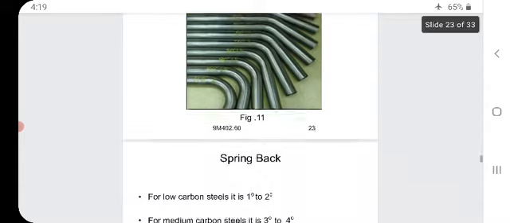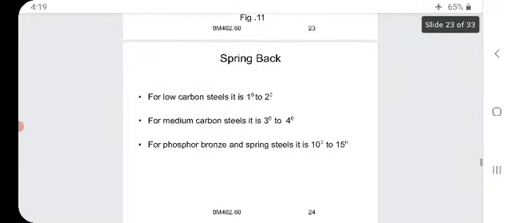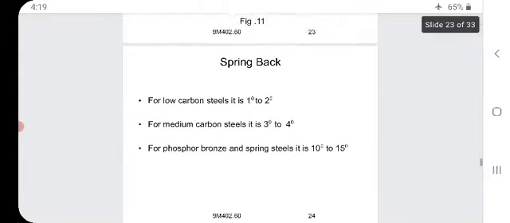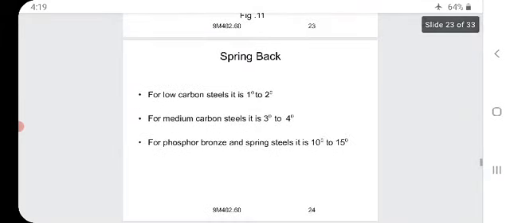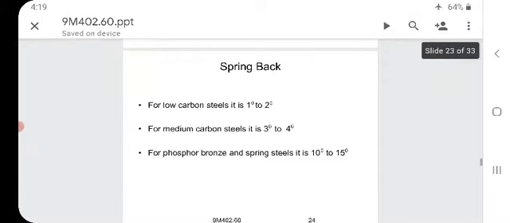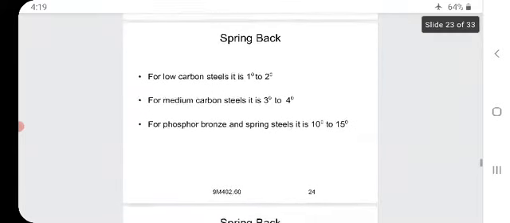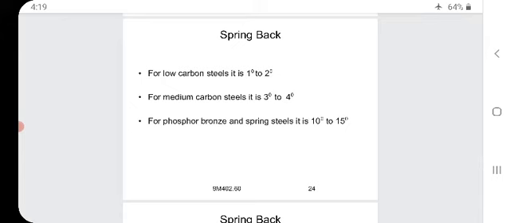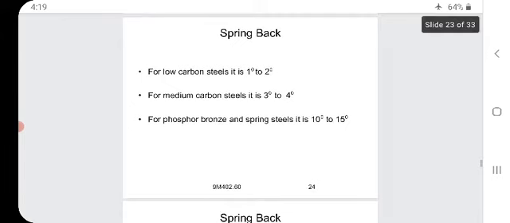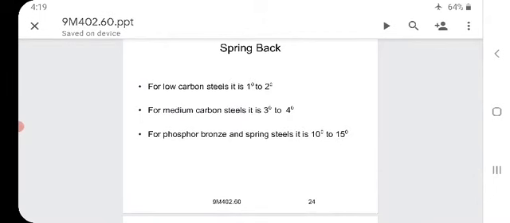This is called the spring back angle. Now, we will see that. For low carbon steels, it is 1 to 2 degrees. For medium carbon steel, it is 3 to 4 degrees. For phosphorus bronze and the spring steels, it is 10 to 15 degrees.